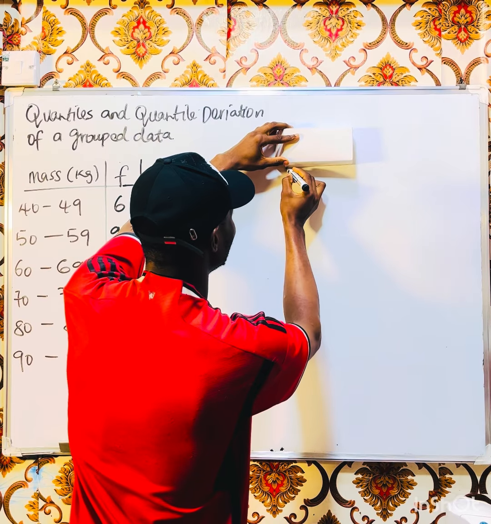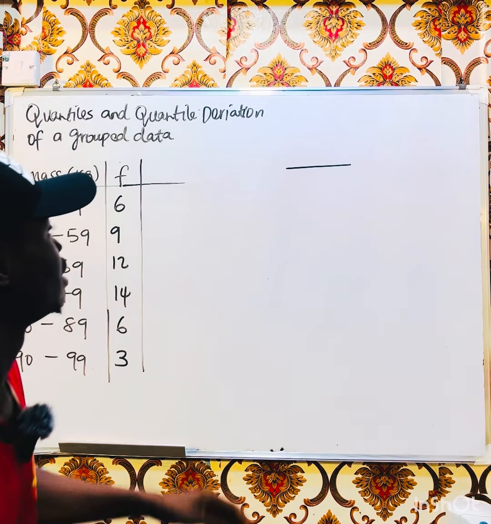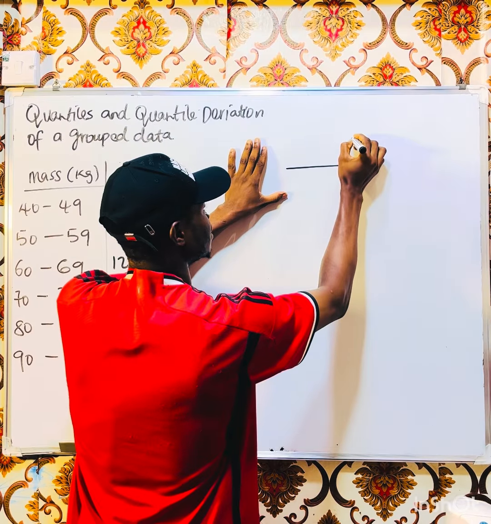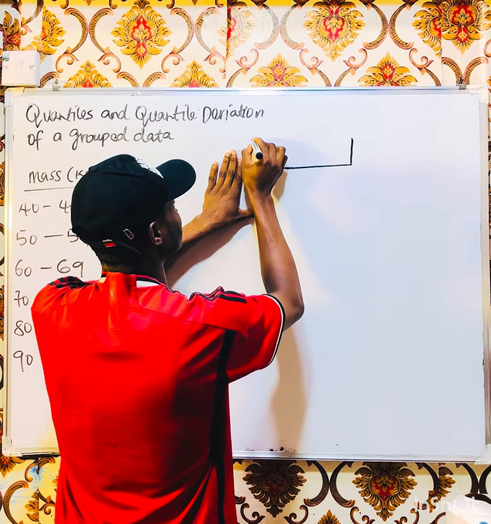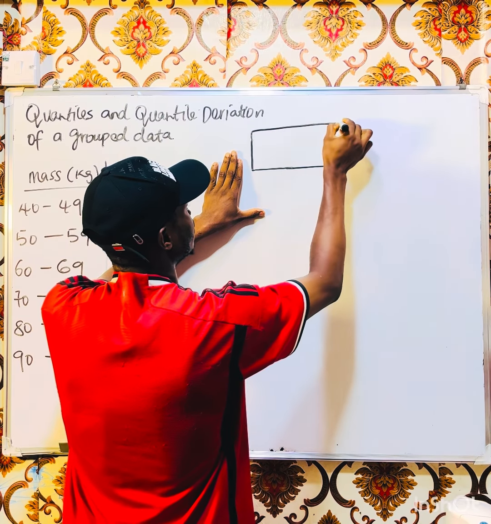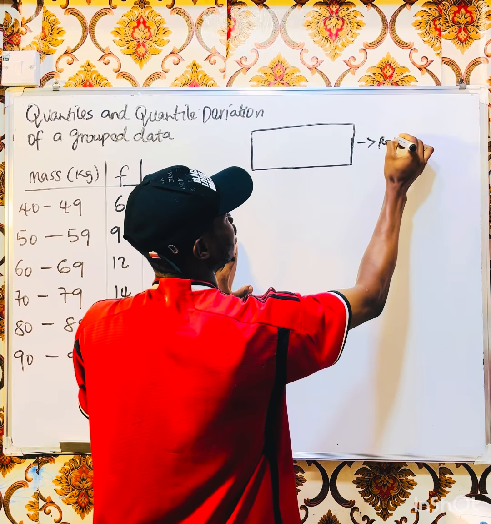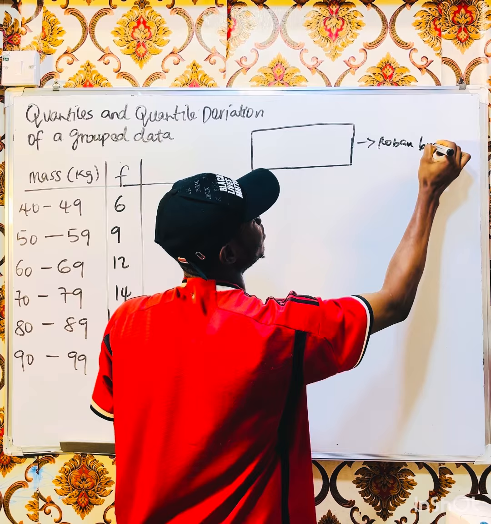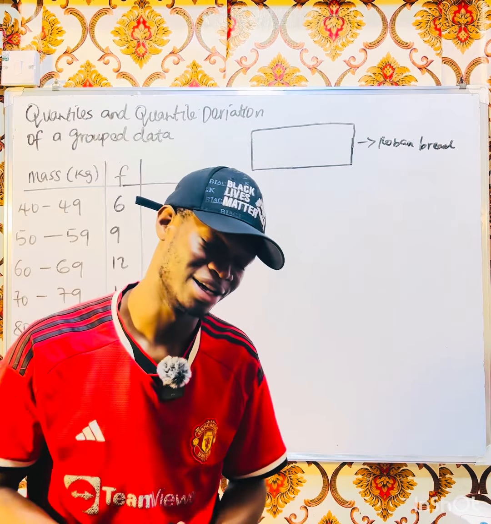It's also the shape of bread. I want to dirty my hands, so let me just draw. This is Ruban bread. You know Ruban bread is sweet.